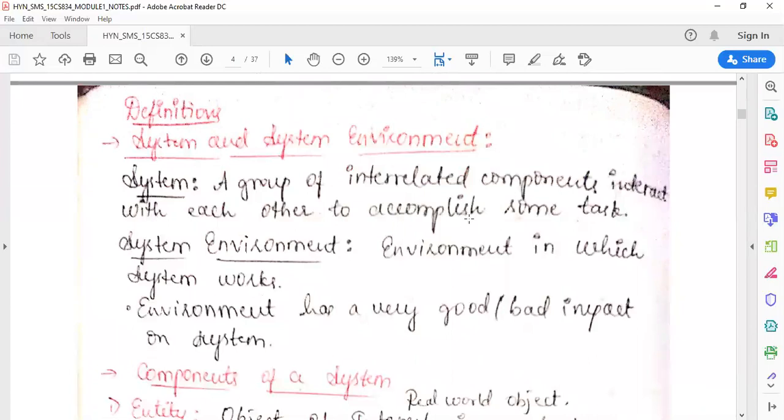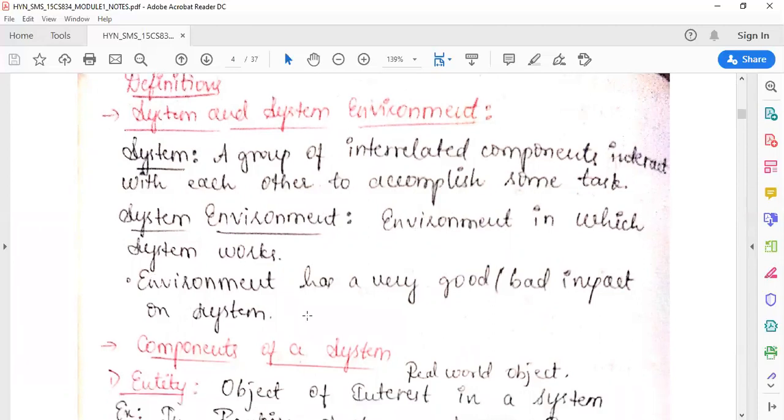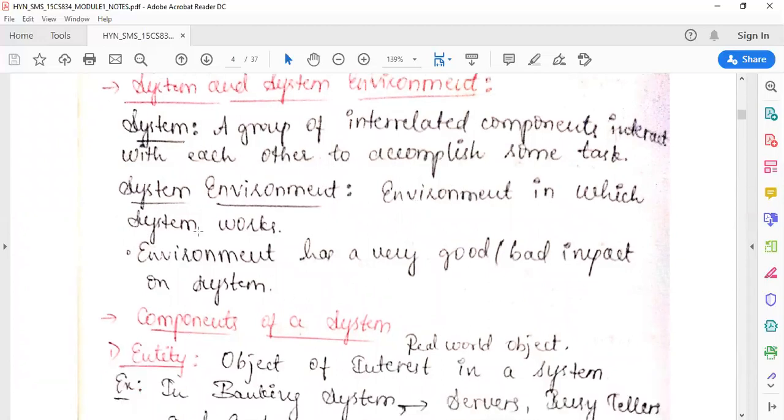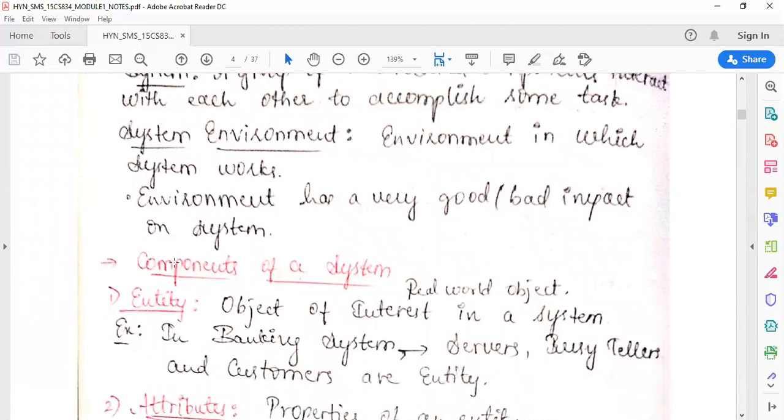Now let's move on to a few definitions which are used in your first module. The first definition was system. A system is nothing but a group of interrelated components which interact with each other in order to accomplish some task. Next, the environment. The environment is the place in which the system works. The environment has a very good or bad impact on the system, so based on the environment, I can depict the behavior of a system.